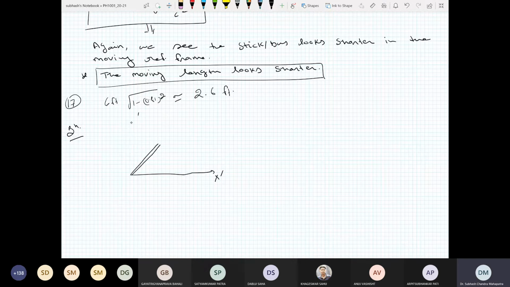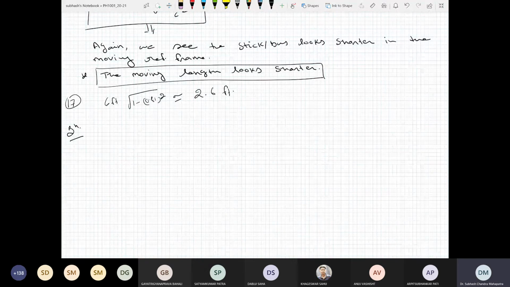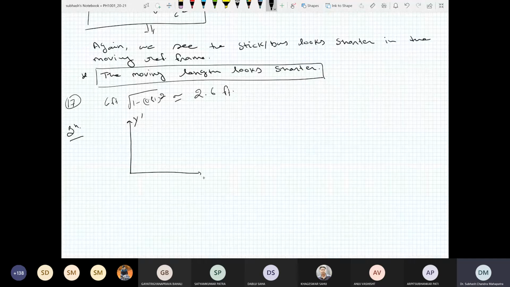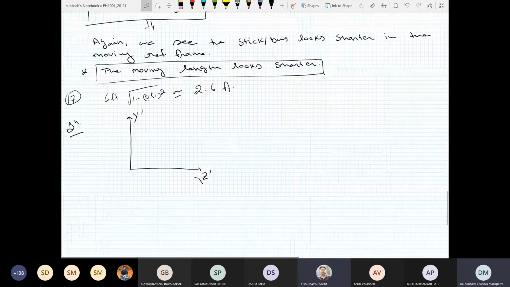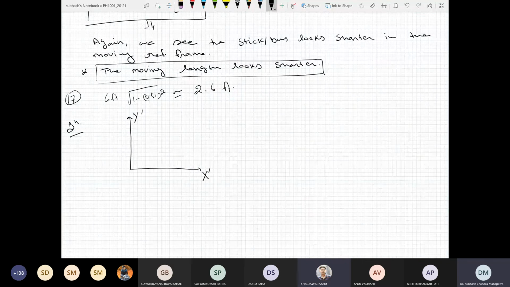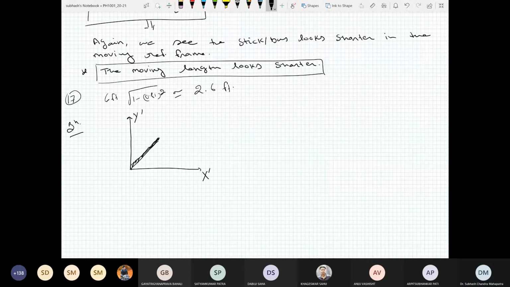No, I do not want to prompt T prime and X prime. So suppose we have a length, let's say Y prime and Z prime. Oh, sorry, X prime and X. And there is this length of the stick. This is L0.